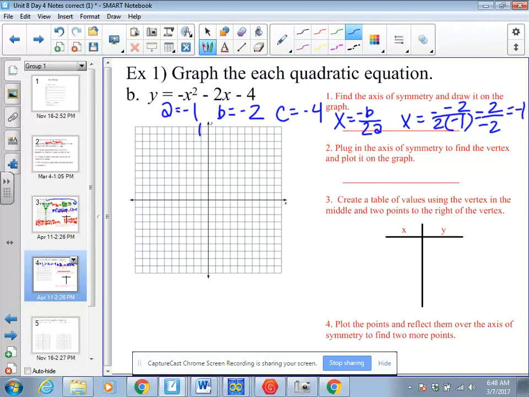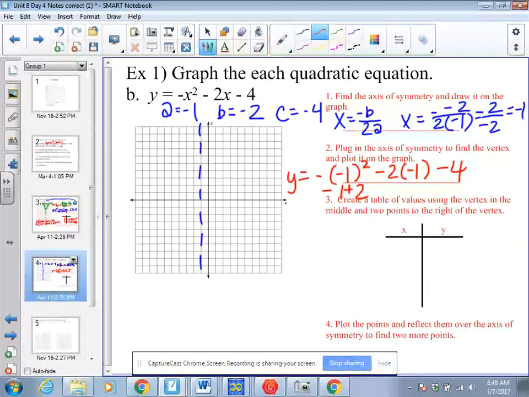So somewhere along this line, I have my vertex. So I'm going to plug that negative 1 into my equation. Be really careful about that negative. So I have y equals negative 1 squared minus 2 times negative 1 minus 4. This is going to become a 1, but that negative is out in front of it. So it's actually going to be a negative 1 plus 2 minus 4. That gives me a negative 3. So my vertex is (negative 1, negative 3).